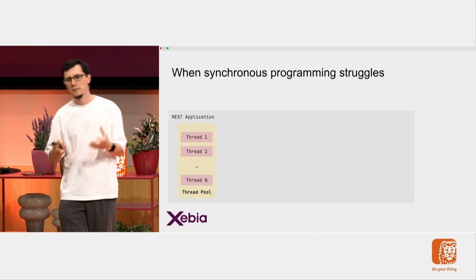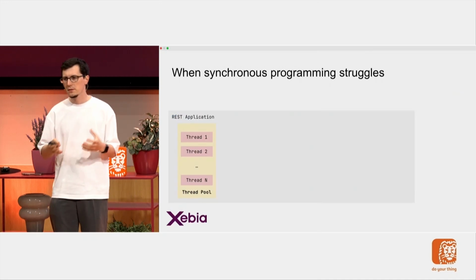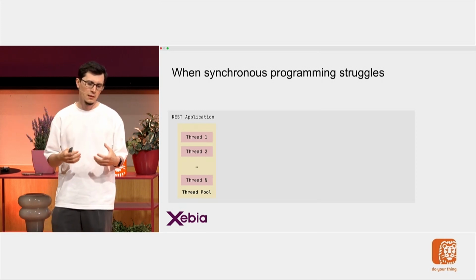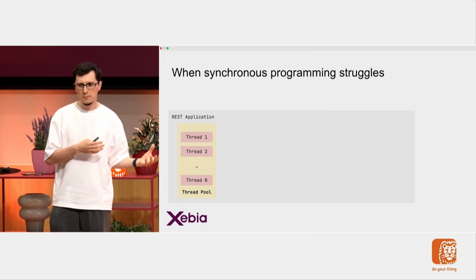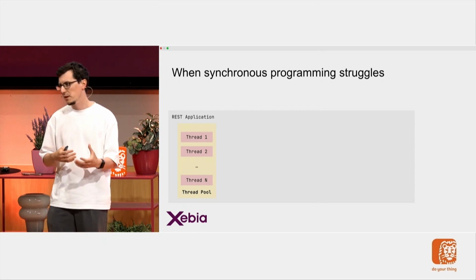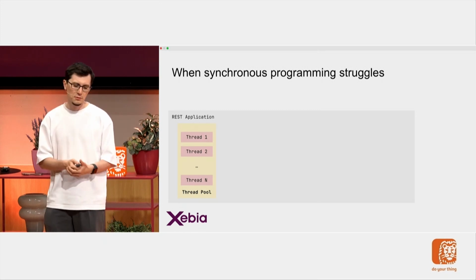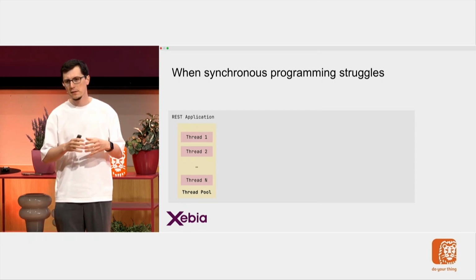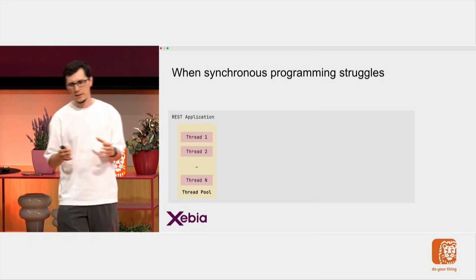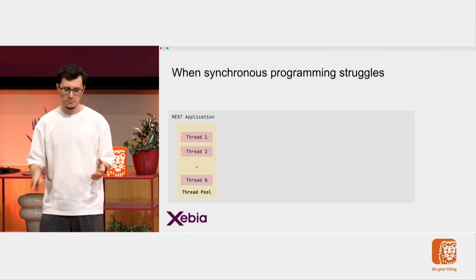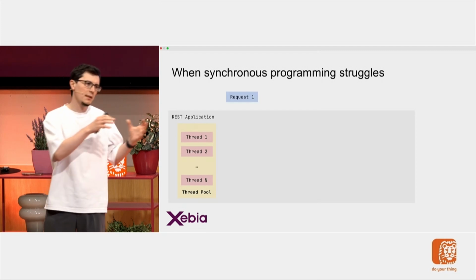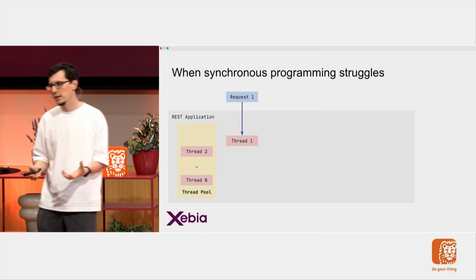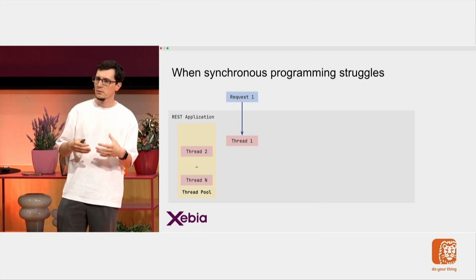So in which cases could this structure struggle? For that, let's look very briefly at how a REST application works in a synchronous architecture. In this architecture, I have a thread pool which has a fixed number of threads. And whenever I get a REST request, one of these threads is assigned to this request to execute the operation.